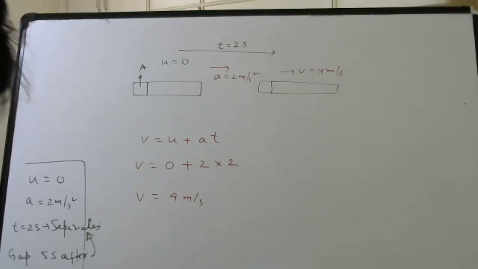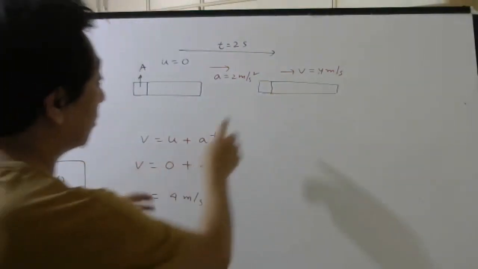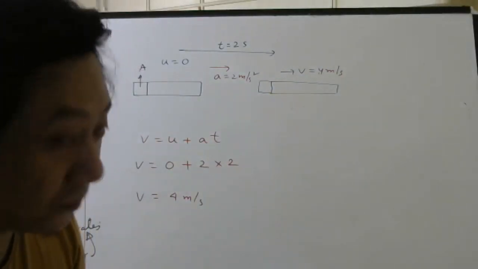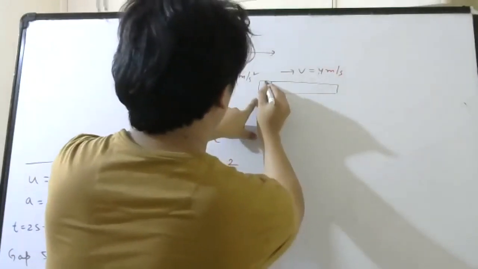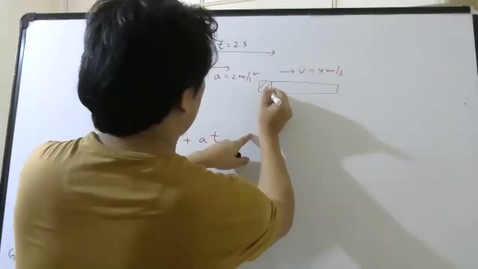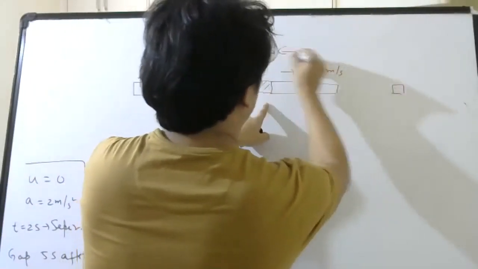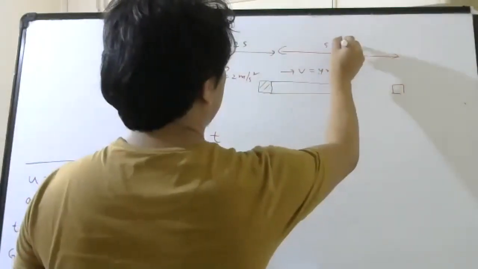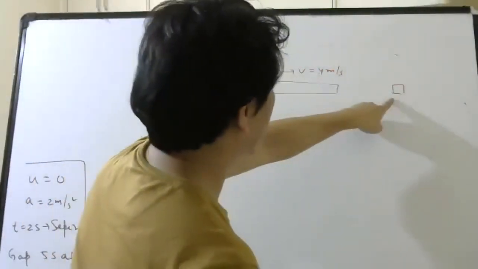Okay. So now let us see what happens after this. In the question they told, this one separates and it moves uniformly, right? So this part will move uniformly, and it will be somewhere here, let's say, 5 seconds later. This is 5 seconds. Okay, let me not write time here. So this one has reached here.